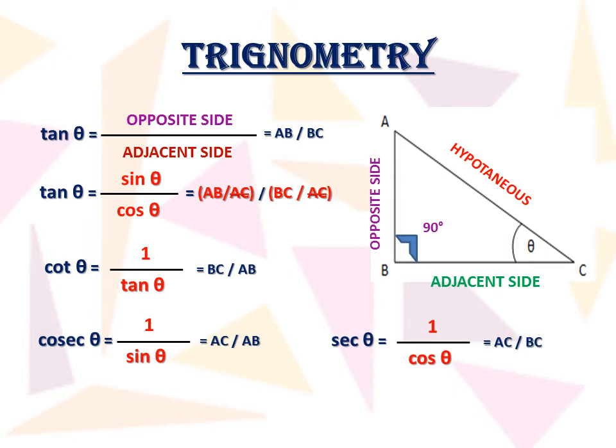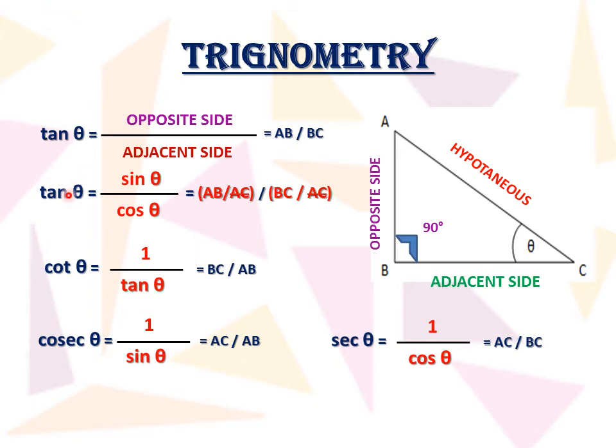Other than that, as I said, we are also discussing cot theta, cosec theta and sec theta. Now before that, one more thing: we have studied in the previous slide that tan theta is equal to the opposite side upon the adjacent side, that is AB upon BC. AB is the perpendicular side or the opposite side as per this angle theta, and the adjacent side is the side on which theta lies, so it can be called the base side.